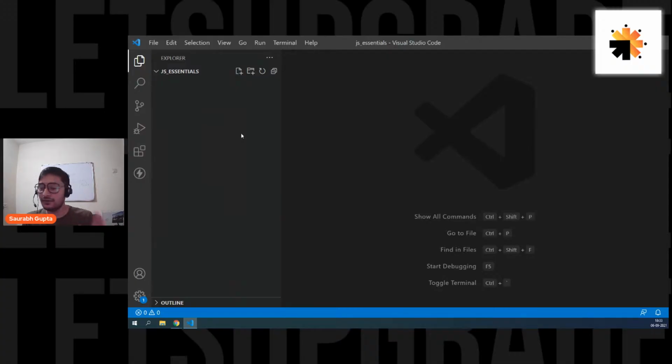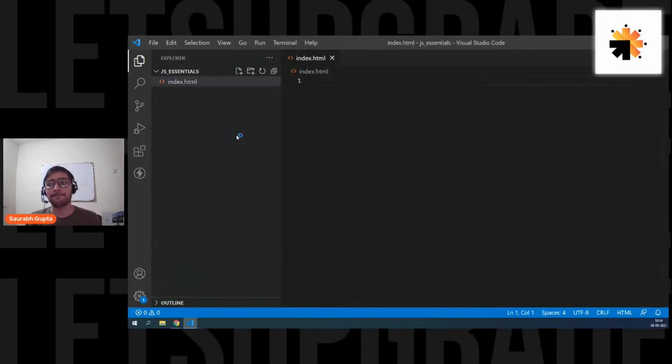Without an HTML file, we are not going to run our JavaScript, because we are not running JavaScript outside the browser. We are running JavaScript inside the browser. So we need an HTML file because we are running JavaScript on the client side currently. So let's go ahead and create a new file and call it index.html.